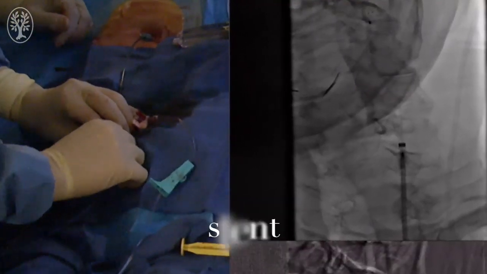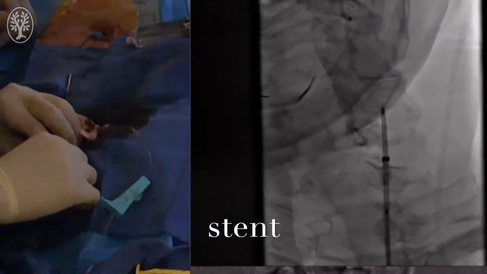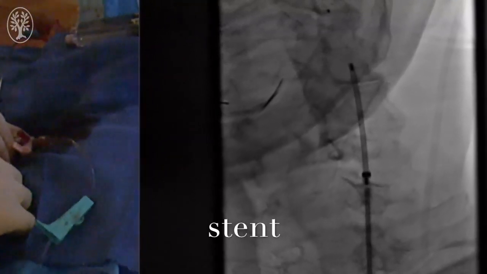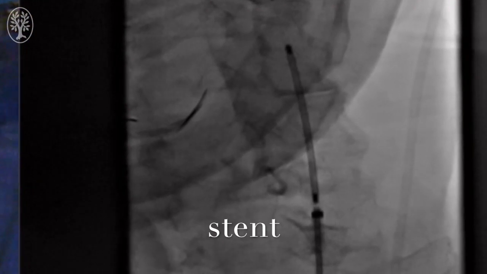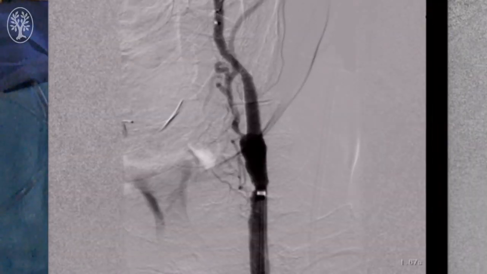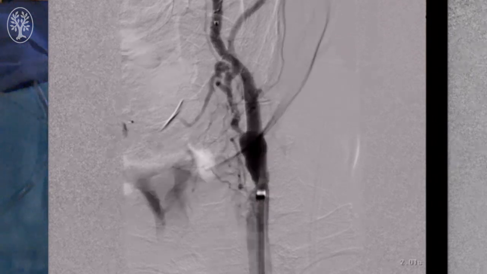Thereafter, we bring in a stent, this being an Xact stent, which is a closed cell, high radial force device. The stent is deployed across the narrowing. As you can see, it opens ideally because of the previously performed adequate angioplasty. Following positioning of the stent,